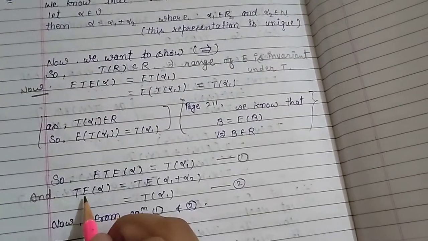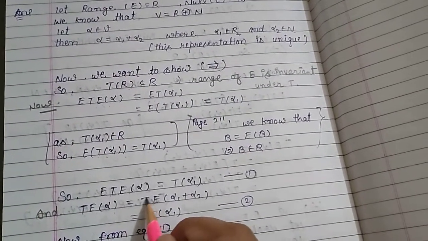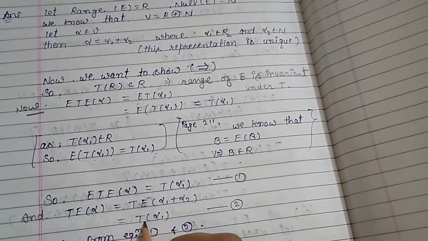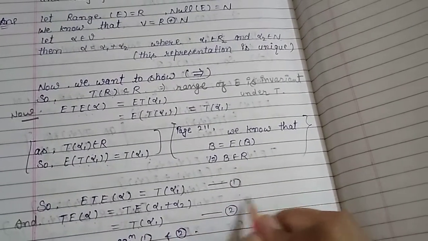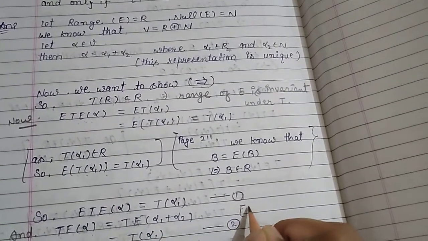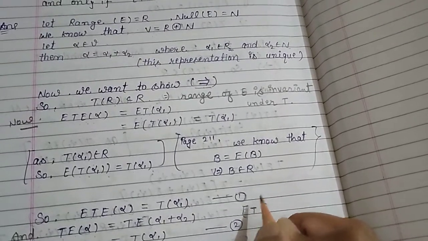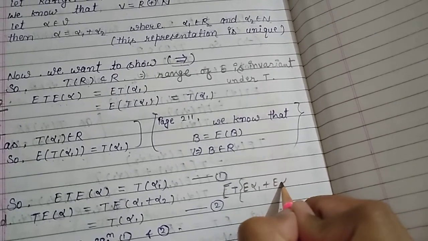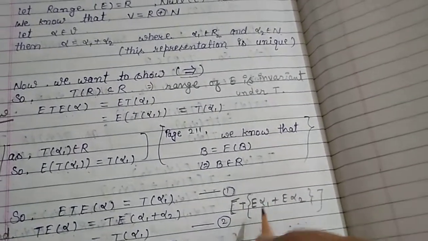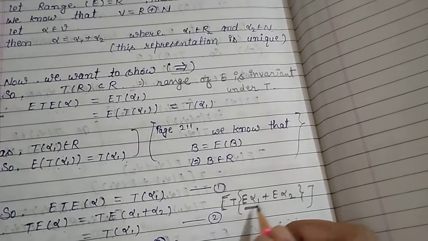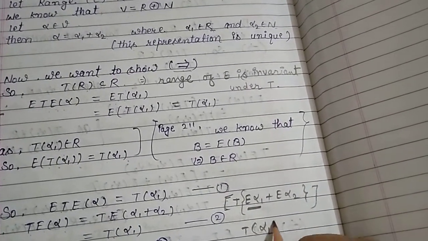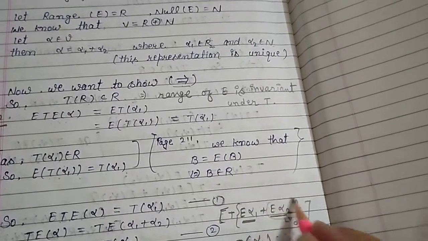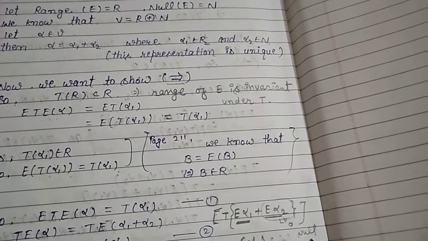And TE alpha equal T of E of alpha 1 plus alpha 2, equal T of E alpha 1 plus E alpha 2, and E of alpha 1 equal alpha 1, but E of alpha 2 equal 0 because this belongs to null space.